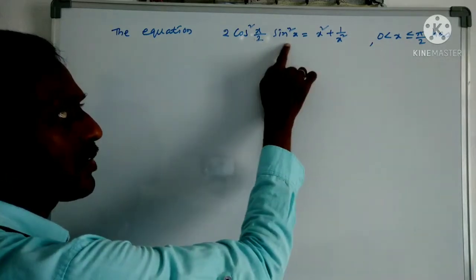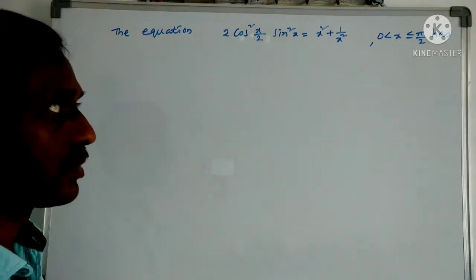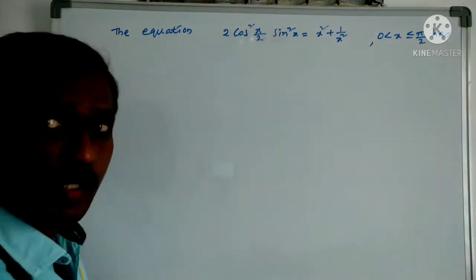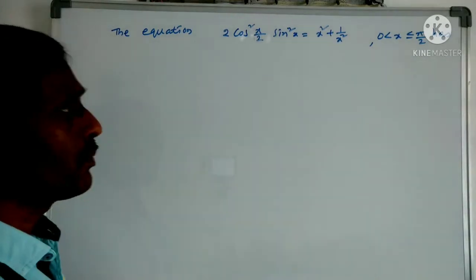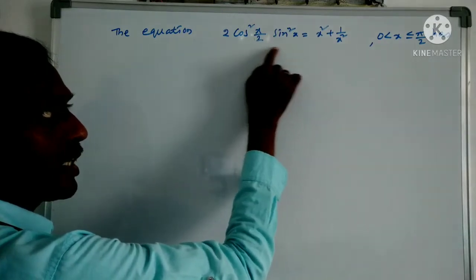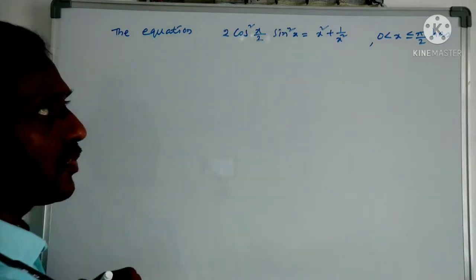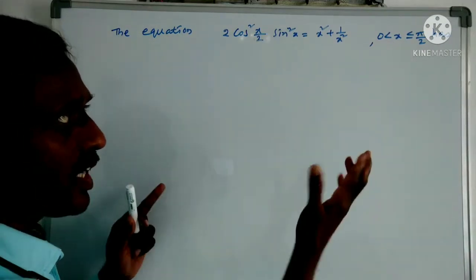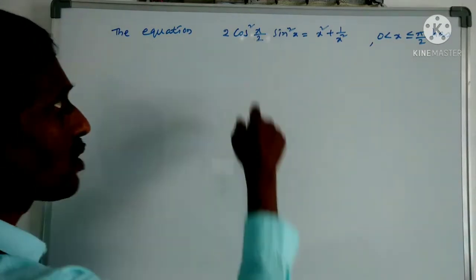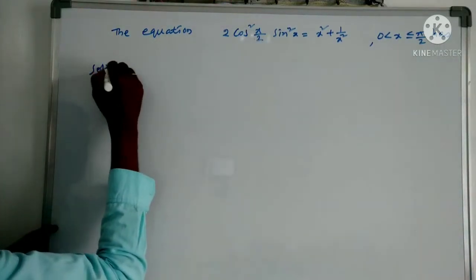Why? Because on one side trigonometric functions are there, and on the other side x values are there. So first, if the equation holds, then only we can find the solution. For that we have to find the range of this and the range of this. If they have any common value, then you can find the solutions. So for that, I am going to find the value of the left side first.